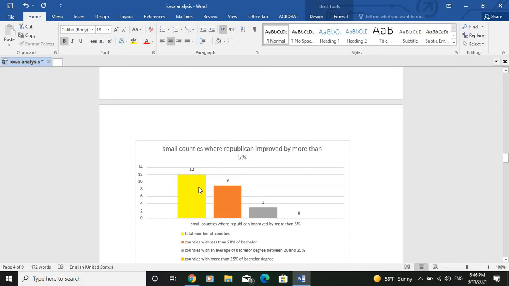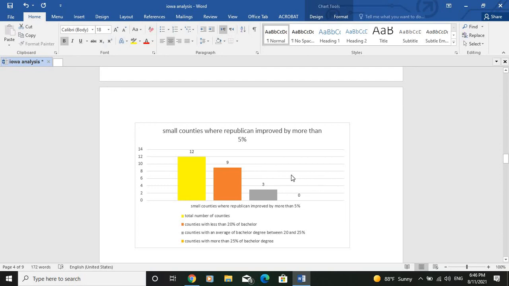Out of these 12 small counties, we have 9 of them where there is less than 20% of bachelor degree among their population. We also have 3 small counties in which the Republican improved by more than 5%, where the percentage of bachelor degree is between 20 and 25. And what's very important and very striking is that in none of the small counties where the Republican improved big is there more than 25% of bachelor degree.